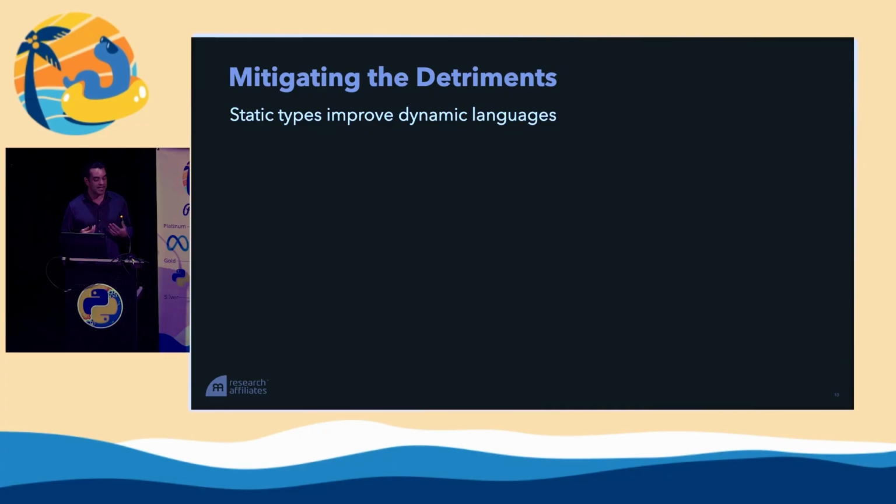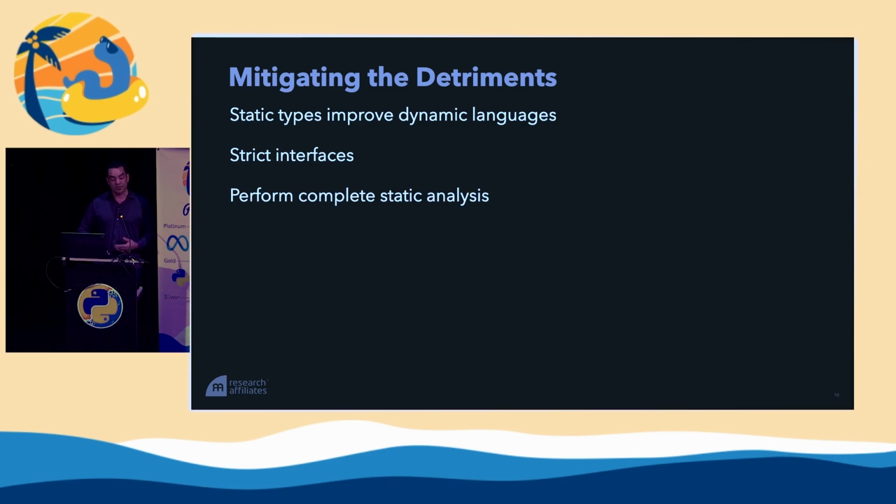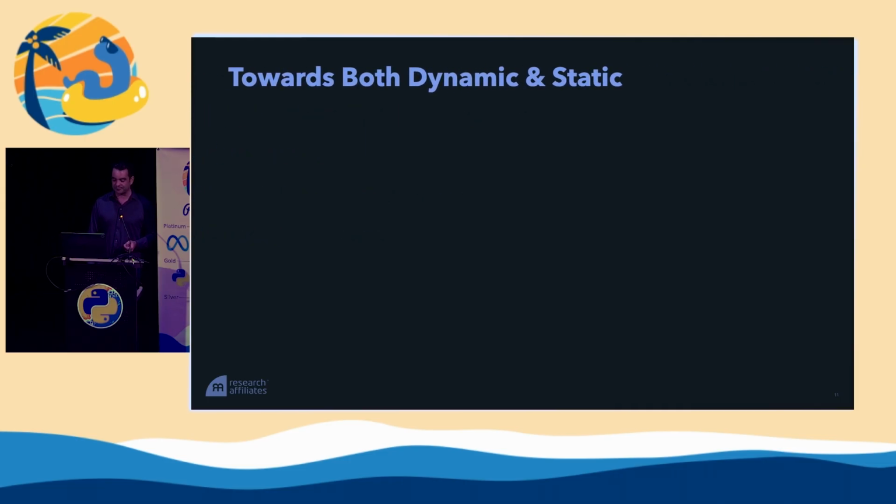Well, we can add static types on top of our language and improve it. This gives us strict interfaces. That's one of the things that we want. With static types, we can now say this function only takes integers. And we can perform fairly complete static analysis, depending on how complete our static types are. And that lets us analyze our code, find errors, find bugs, before actually running the code. But for dynamic languages like Python, this requires us to operate on another layer. And that transition to another layer is really what leads us into this somewhat paradoxical situation.